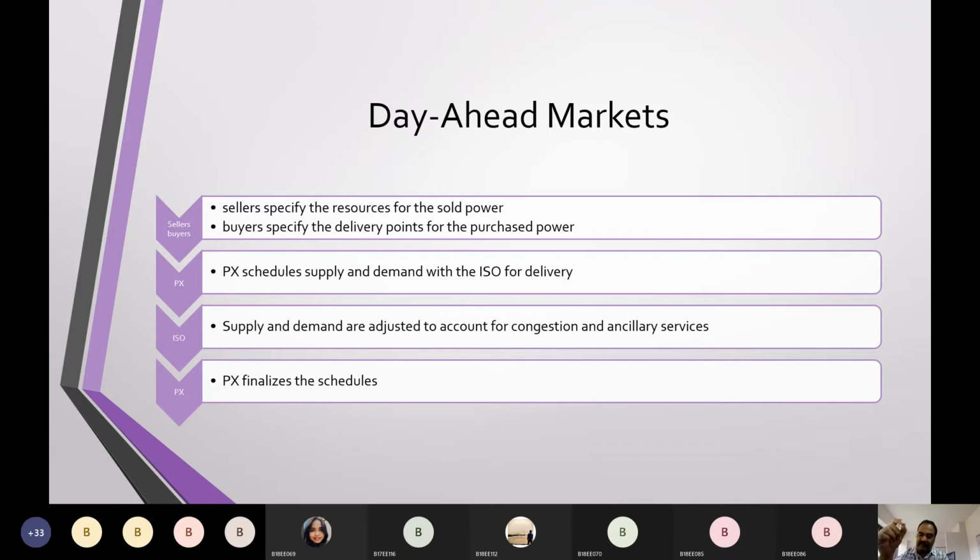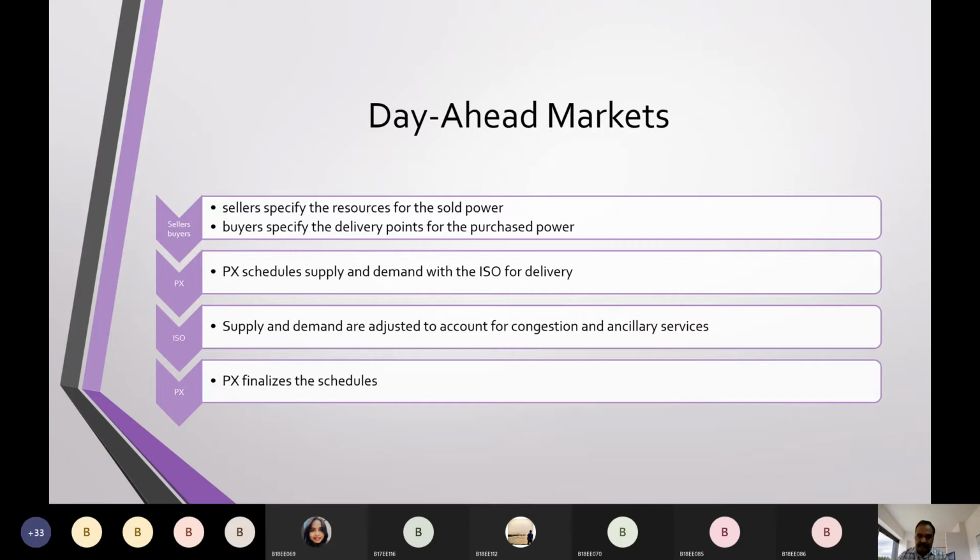They will give the information that the resource where the power is being sold is Srisalem. And buyers will specify the delivery point for the purchased power. Let us suppose if I am the buyer, I will specify Bhimaram, Warangal, Kids College, Warangal. Along with the prices which they bid, they will also specify the resources, the location of resources by the sellers, and the delivery points by the buyers. So these will be provided.